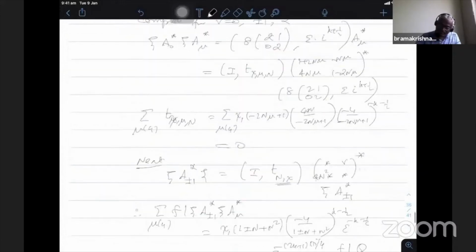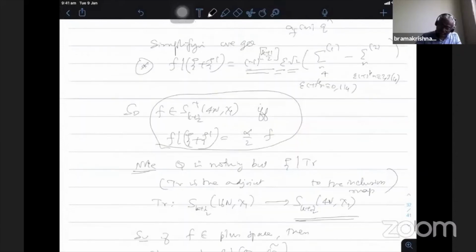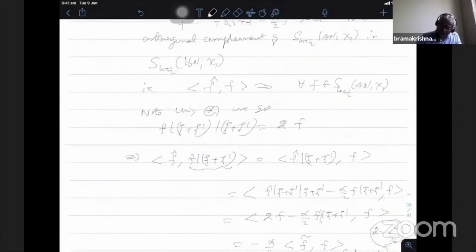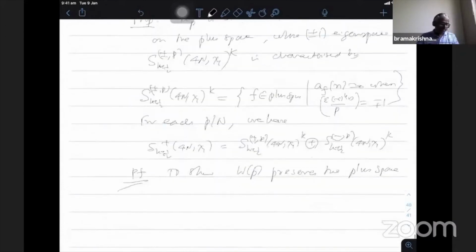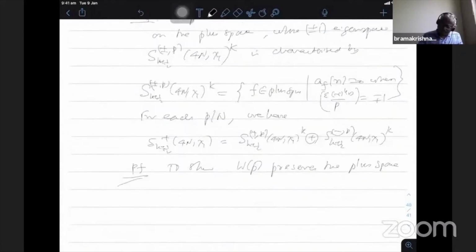Therefore, we have to keep track of the value of alpha in the case where f belongs to a different character space. So it is sufficient to show that f|W_p|Q is (-4/p) times, that's the extra factor that comes, f|Q|W_p.